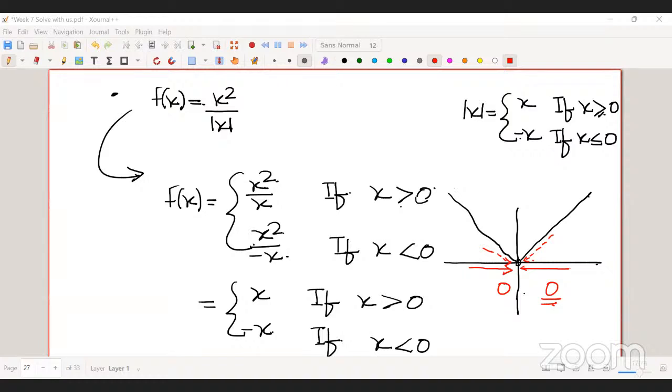Then this question: consider the graph, the next one, 7 1. Before that, let me draw the graph.